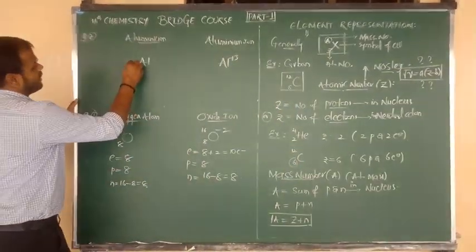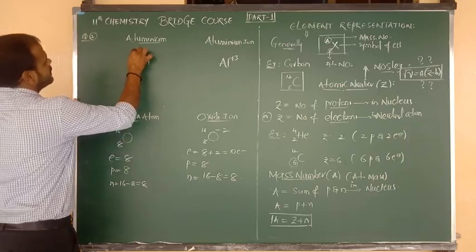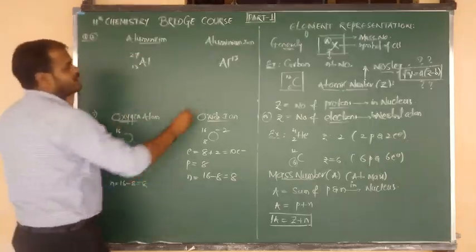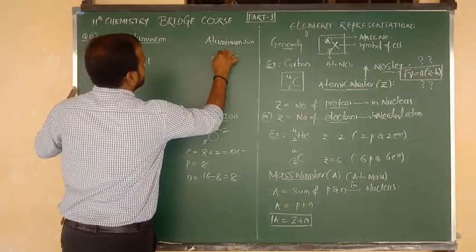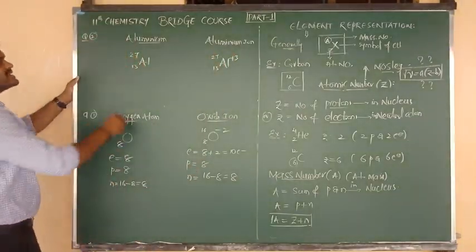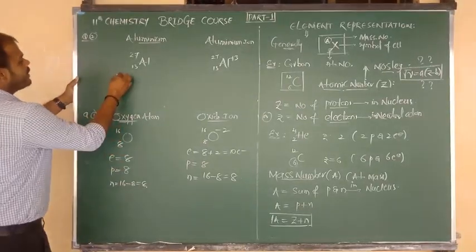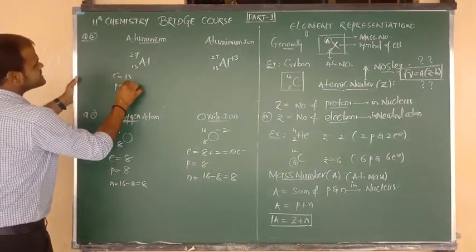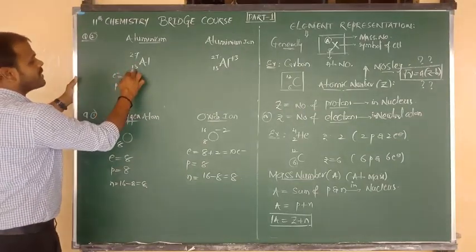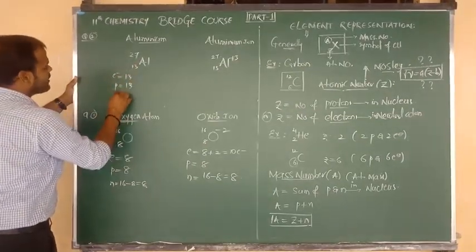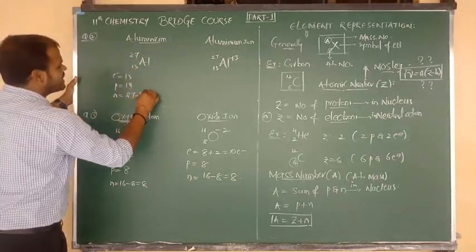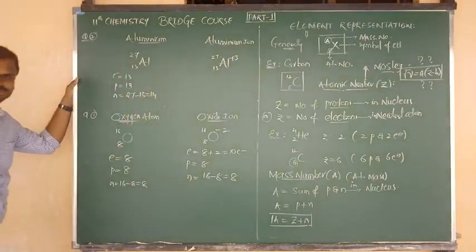But you know very well, the atomic number of aluminium is 13, and the mass number is what? Plus 1 unit extra, 27. Here also Z is 13, and again the mass number of aluminium is 27. Okay, good. Now here the number of electrons equals 13. The number of protons equals the Z value, 13. And the number of neutrons equals the mass number 27 minus the atomic number 13, which equals 14.